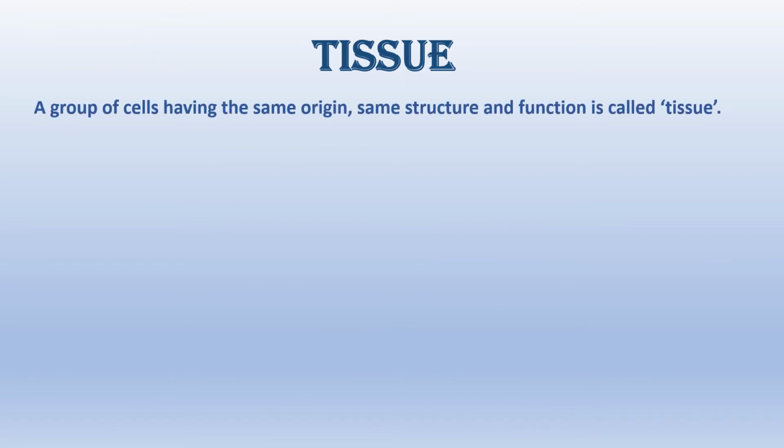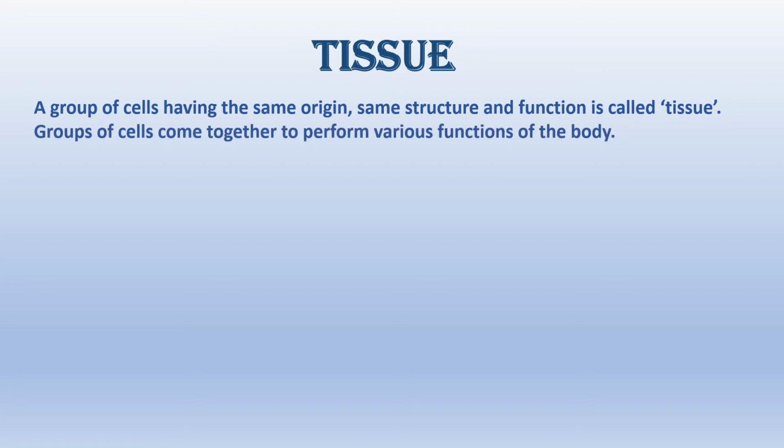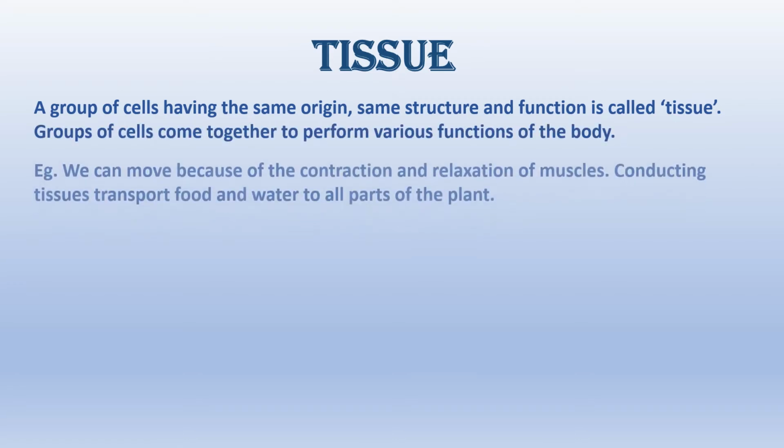What is a tissue? A group of cells having the same origin, same structure and function is called a tissue. So when they come from the same place, they are similar in structure or have the same structure and they do the same work. These group of cells are called a tissue. A group of cells come together to perform various functions of the body.